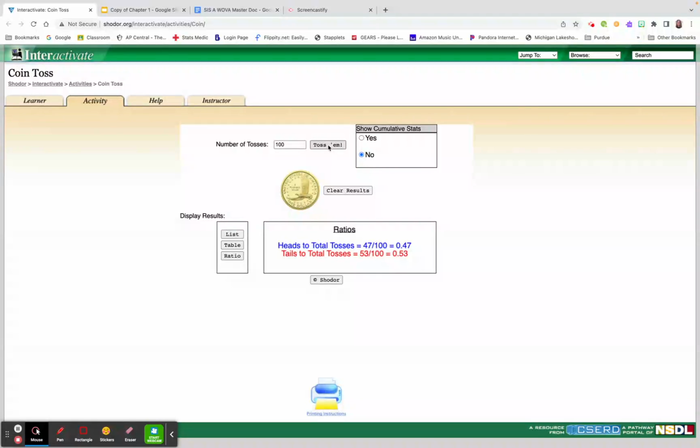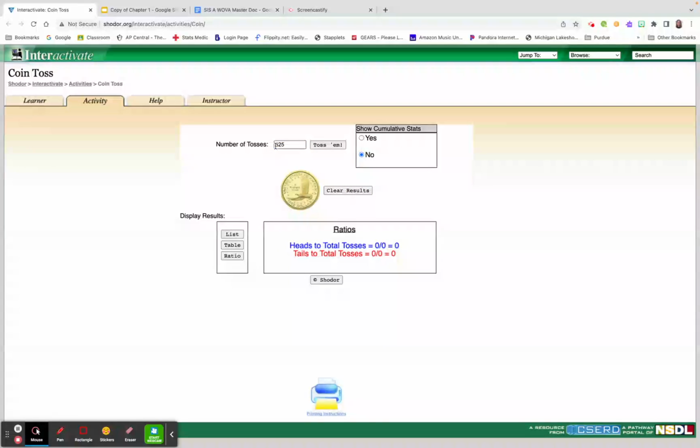And notice with 100 tosses, again, I didn't get 50%, which is what I was expecting, but I was even closer. So notice here I'm at 47%. So 47 heads and 53 tails. Now, in the instructions in your notes, it says to combine your results with everyone in your class. So let's suppose that you're in a class with 25 students and everybody does 25 tosses. That would give us a grand total of 625 coin tosses.